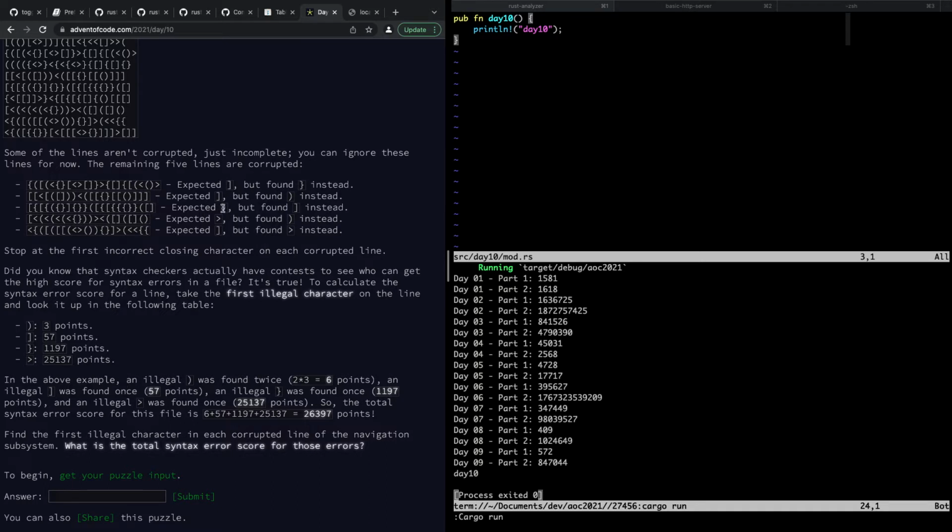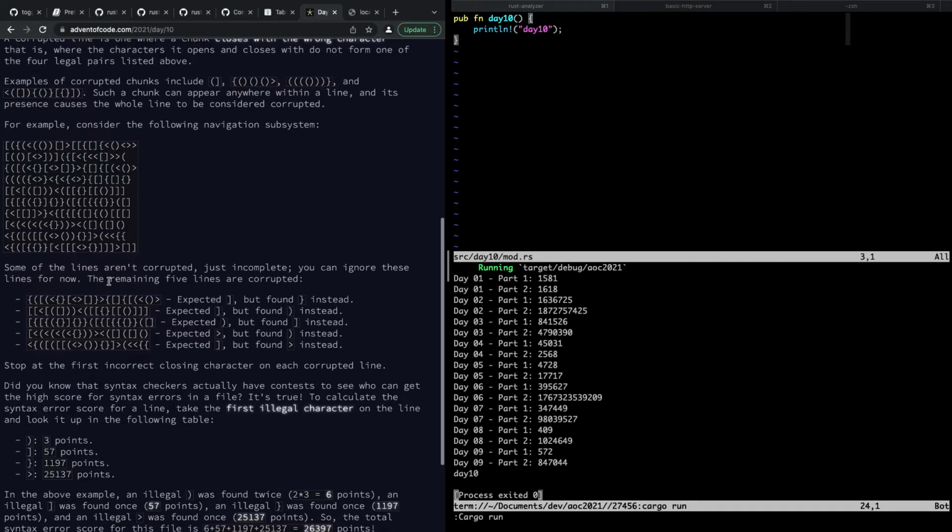Oh, up here. Okay, yeah. So we found 2 illegal of those, one illegal of those, one illegal of those, and one illegal of those. And we just add them up. Find the first illegal character in each corrupted line of the navigation subsystem. What is the total syntax error score for those errors?